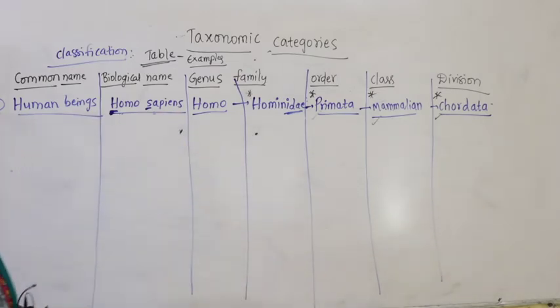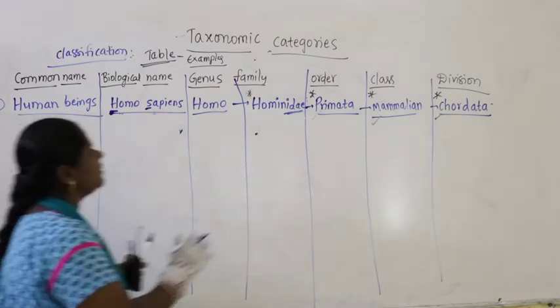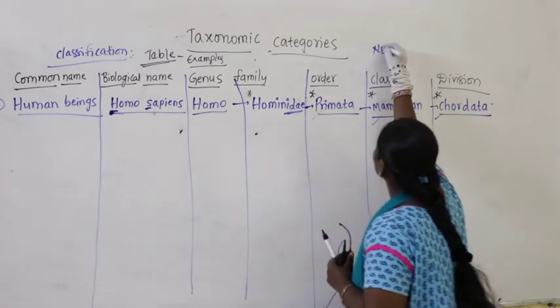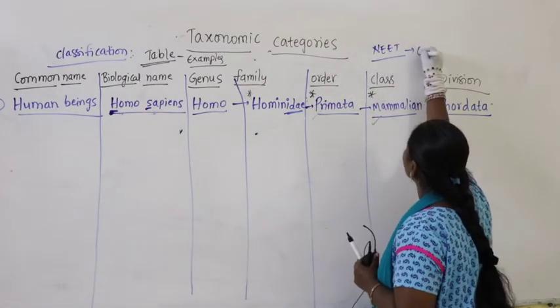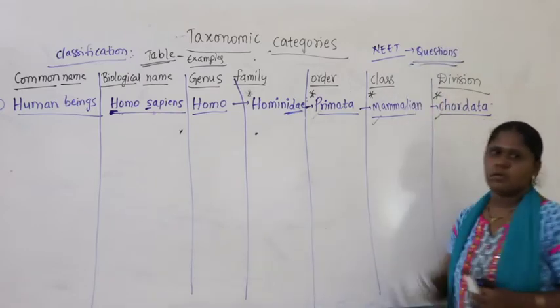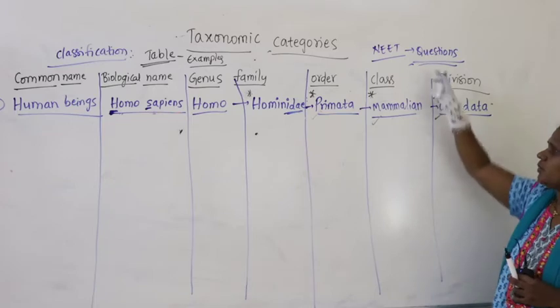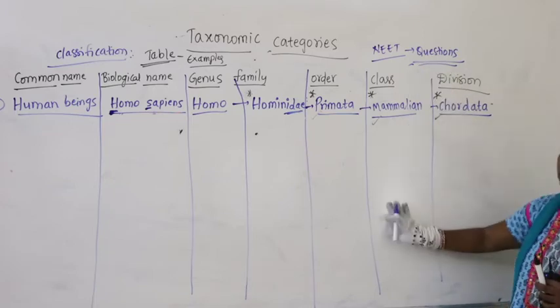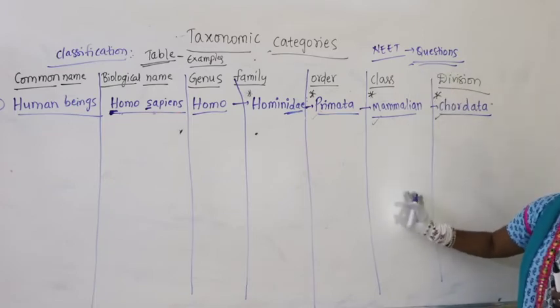Most of the times in the final NEET we have these questions. On the final NEET paper we expect questions from the table, so the table is very important.